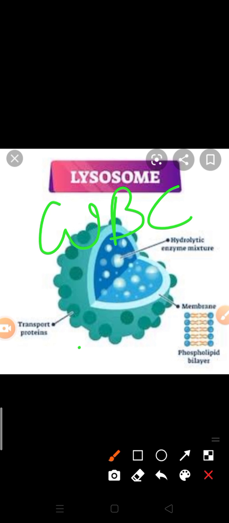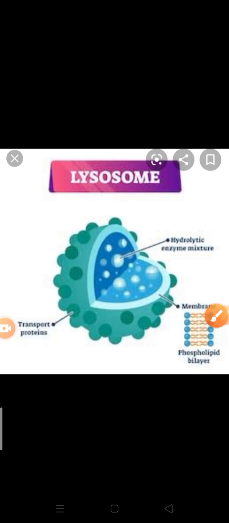There are four types of lysosomes. What are the four types? Primary lysosomes, secondary lysosomes, tertiary lysosomes, and autophagosomes. Now I am going to tell you about them one by one.